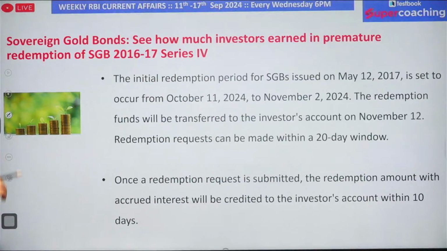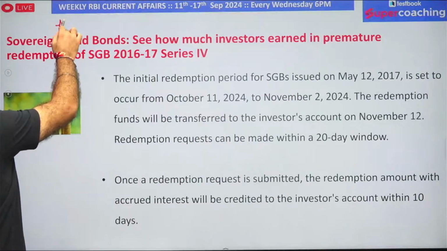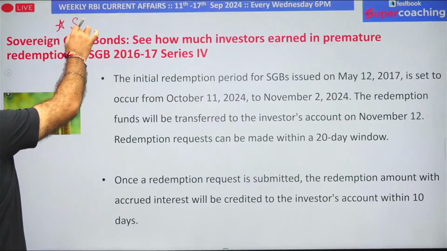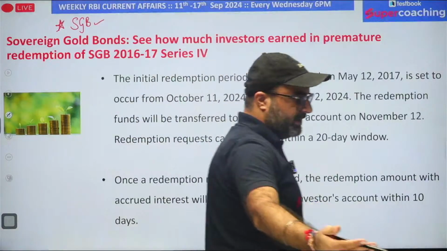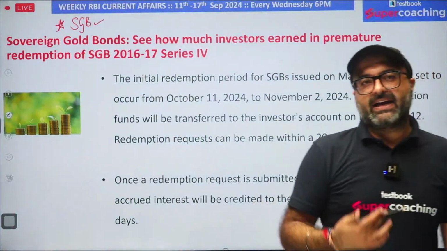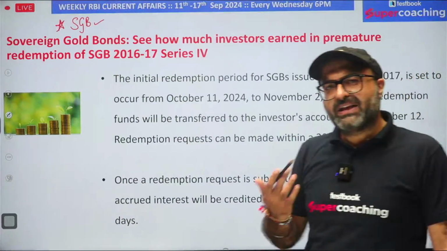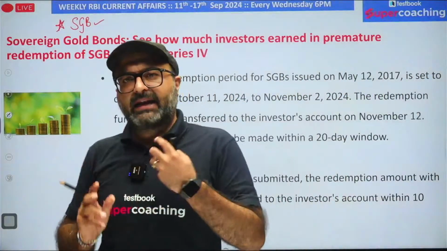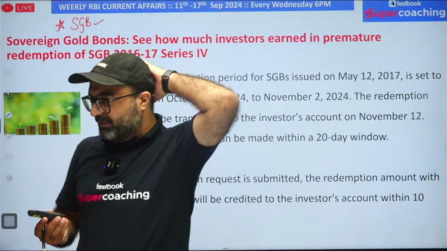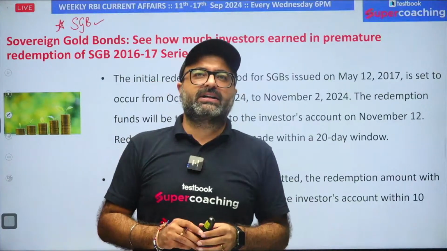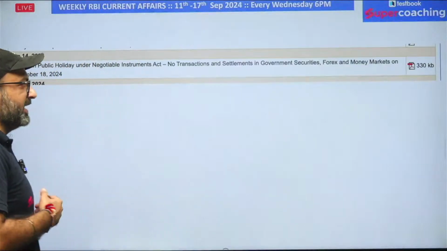Now, I give you one more important point over here, which is really very important. In this year's budget, the government has not made anything clear on the sovereign gold bonds. And since this financial year has started, since 1st of April, RBI has not issued the sovereign gold bonds, which means the government is in a dilemma whether to issue these bonds in the near future or not, due to a number of reasons. Once the government takes the decision, we will discuss in detail what the reasons were for this decision.